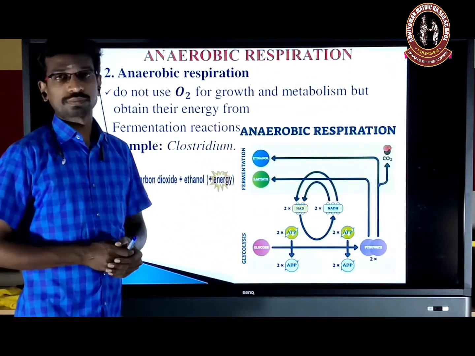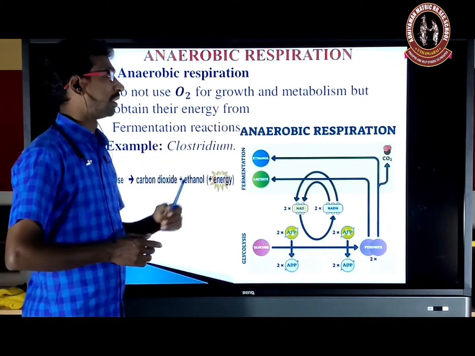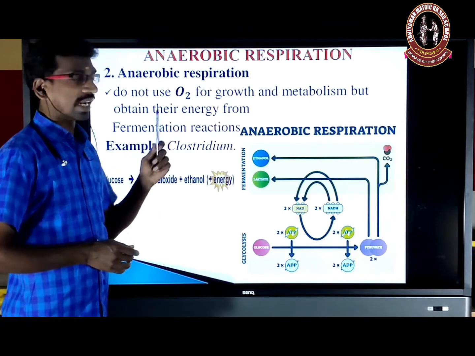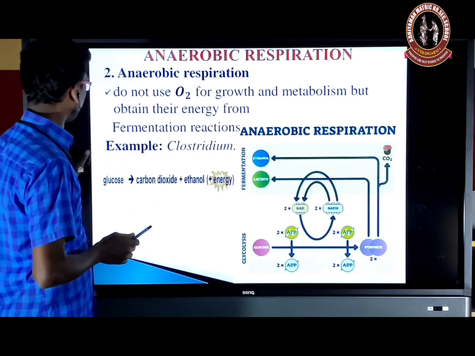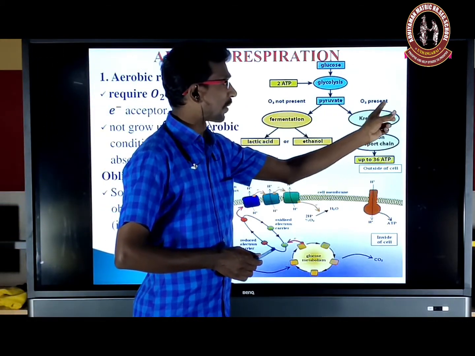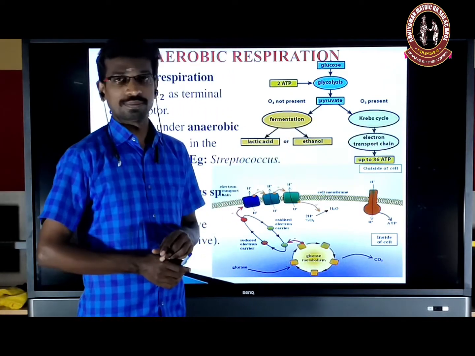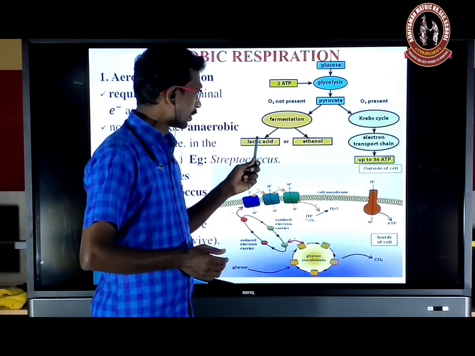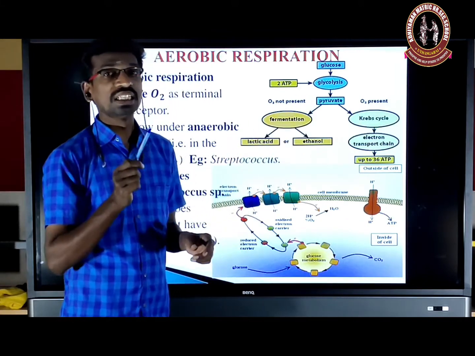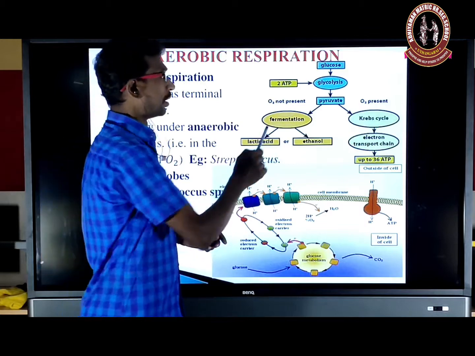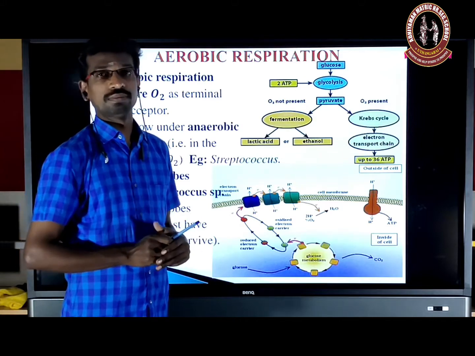Next, anaerobes. They do not use oxygen for growth and metabolism, but they obtain energy from the fermentation reaction. So what is the fermentation reaction? Here the pyruvate, in the presence of oxygen, enters the Krebs cycle. In the absence of oxygen, it enters fermentation. The pyruvate may be converted into lactic acid or ethanol. If converted into lactic acid, it's lactic acid fermentation. If converted into ethanol, it's ethanolic fermentation or alcoholic fermentation.